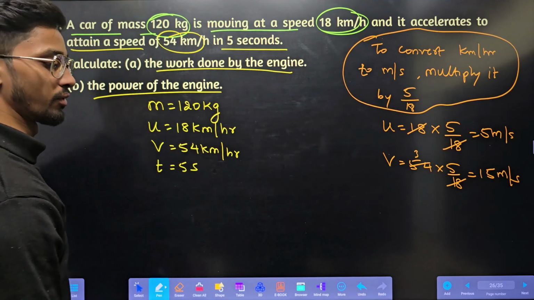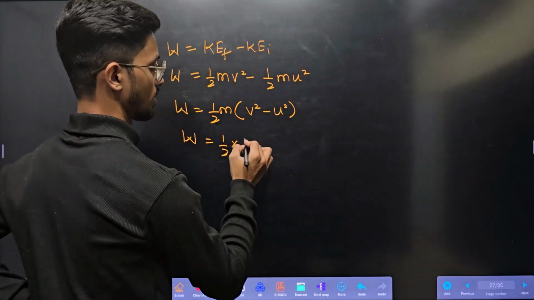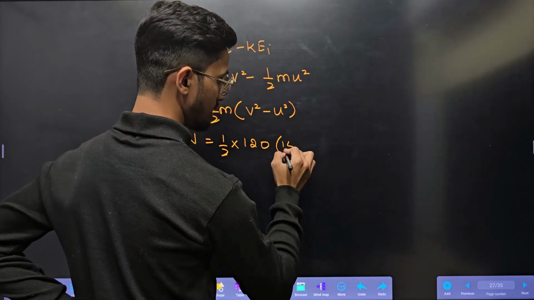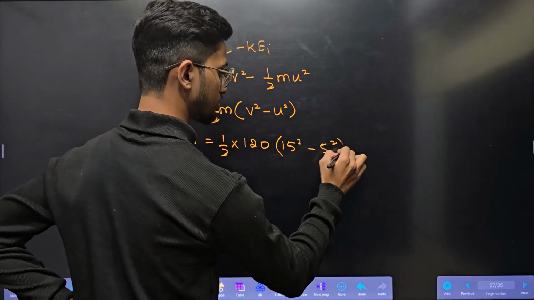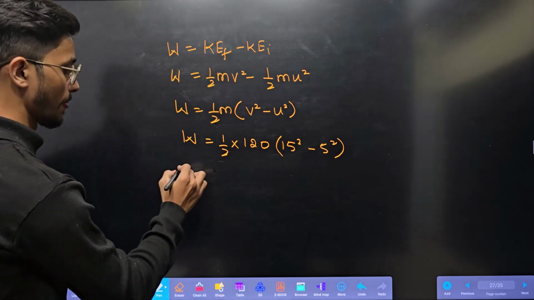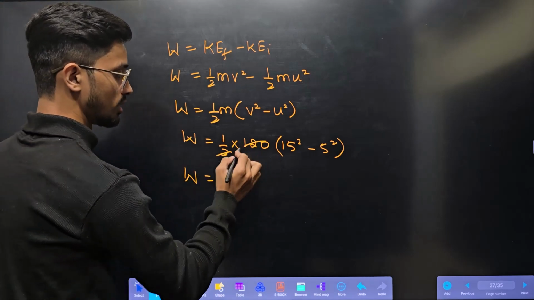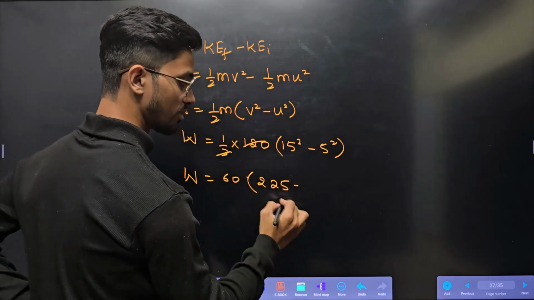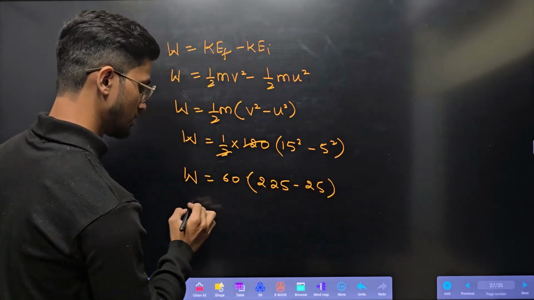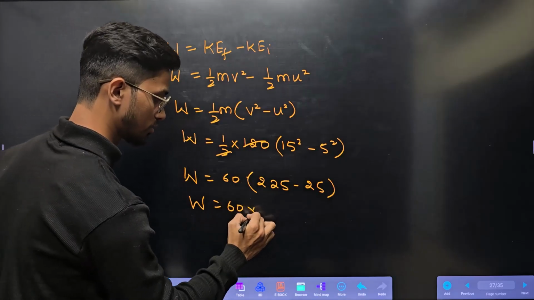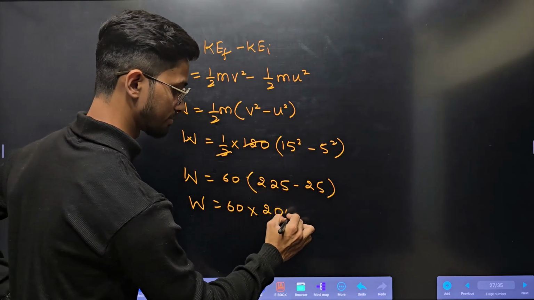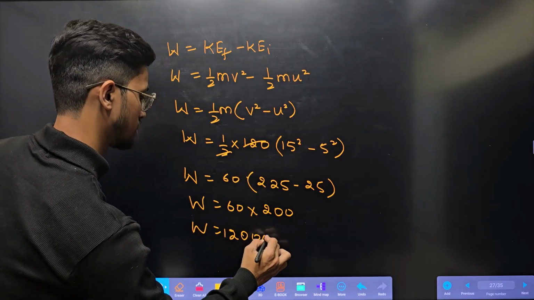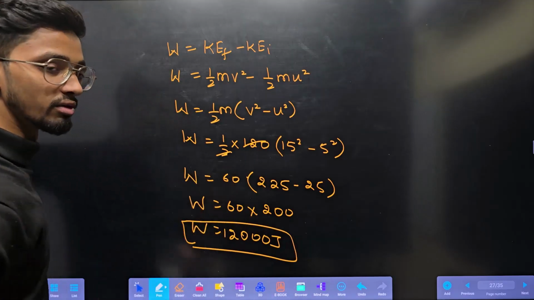Mass they have given, 120, into v square, which is 15 square minus 5 square. Right? So W is equal to 60 into 15 square is 225, 5 square is 25. So W is equal to 60 into 225 minus 25 will be 200. 6 twos are 12. So it will become 12,000 joule. This much of work is done by the engine.